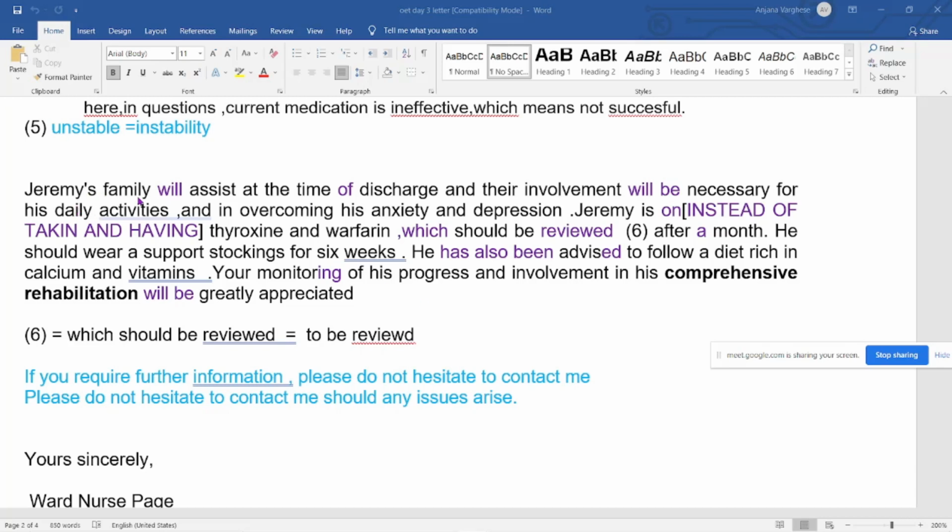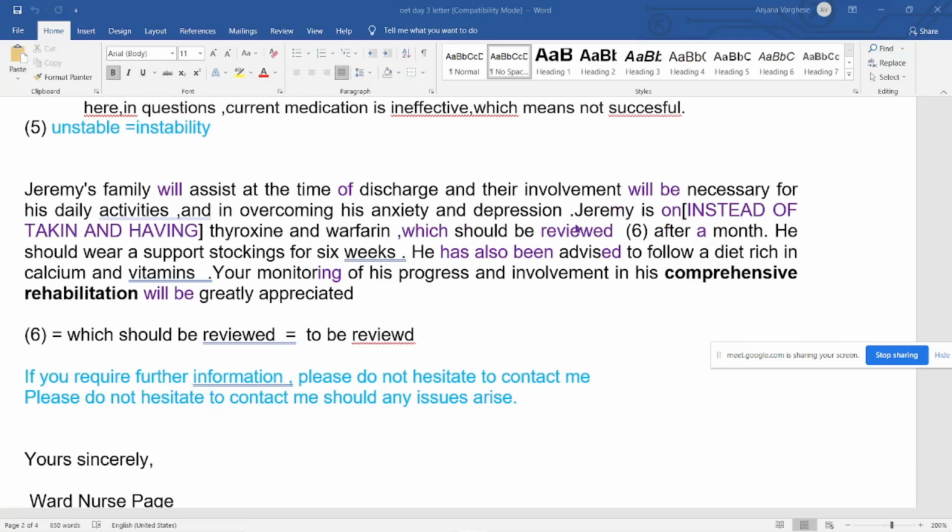It's not Jeremy family, it's Jeremy's family. Okay, that apostrophe s. Will assist, will support, will further assist at the time of discharge, and their involvement will be necessary. So we used will, we used will be, we have used will be necessary for his daily activities, not activities of daily life, daily activities, and in overcoming his anxiety and depression.